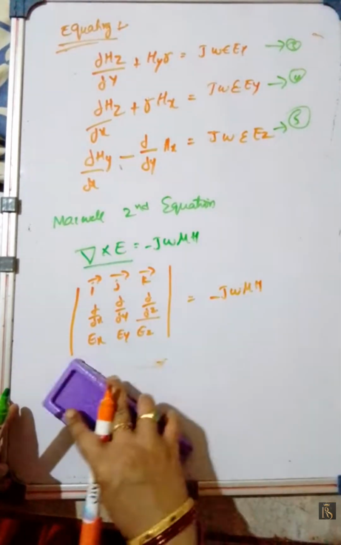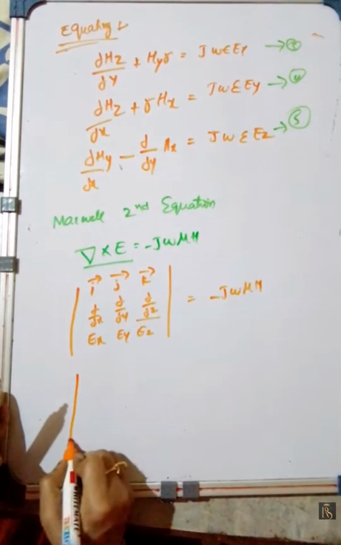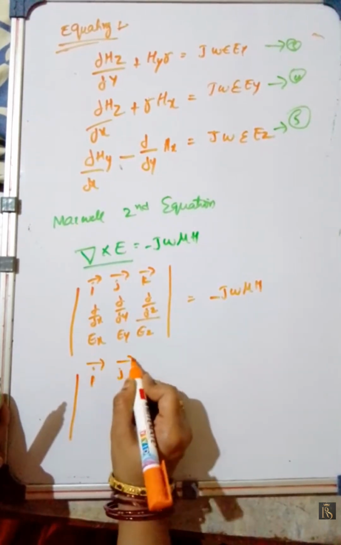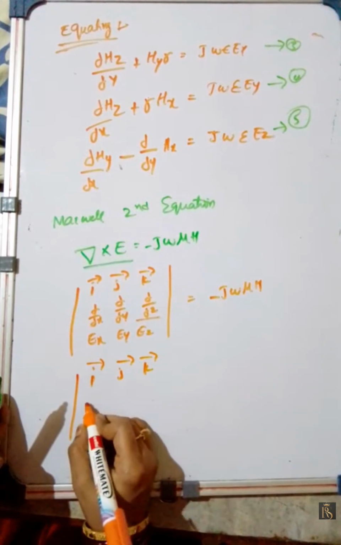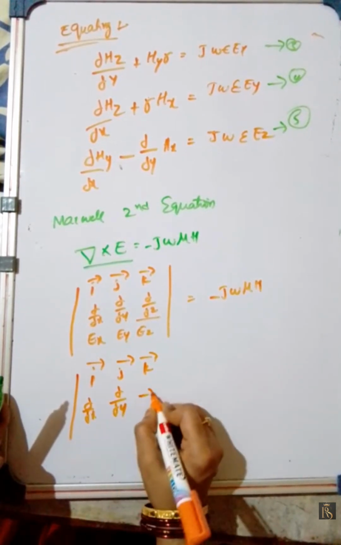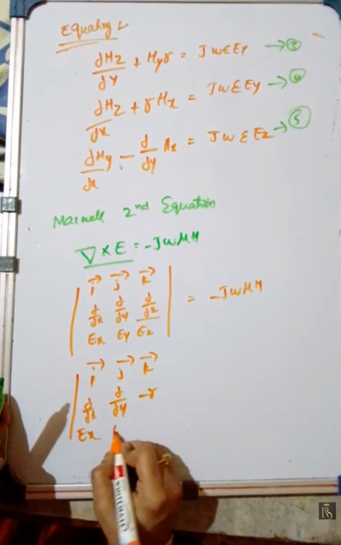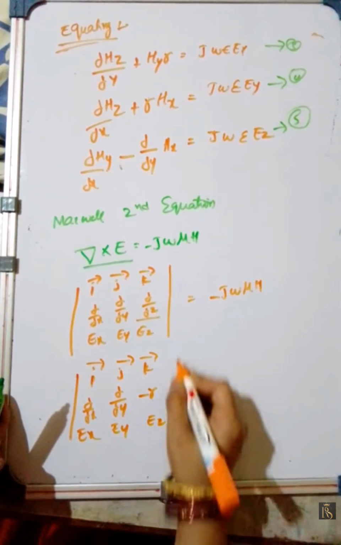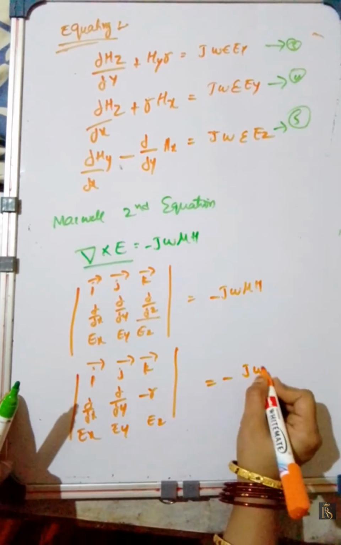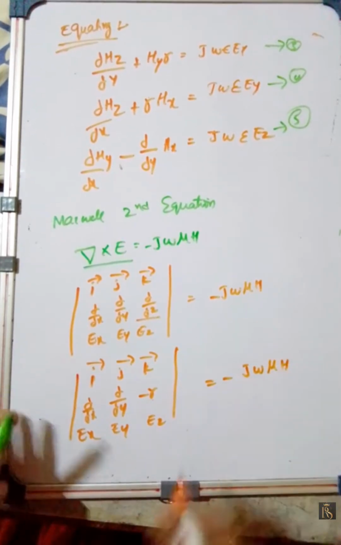What we will get? I bar, j bar, k bar, dou by dou x, dou by dou y, minus r, Ex, Ey, Ez is equal to minus j omega mu h.